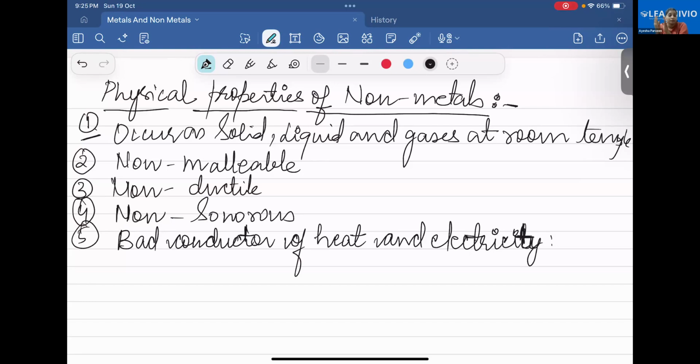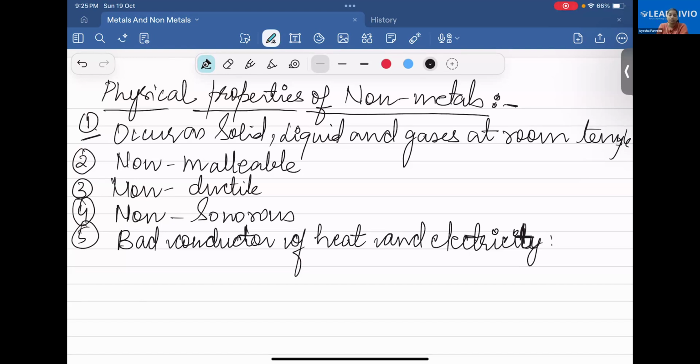How many elements are there in the universe till now? There are 118 elements. Which element has the lowest density?